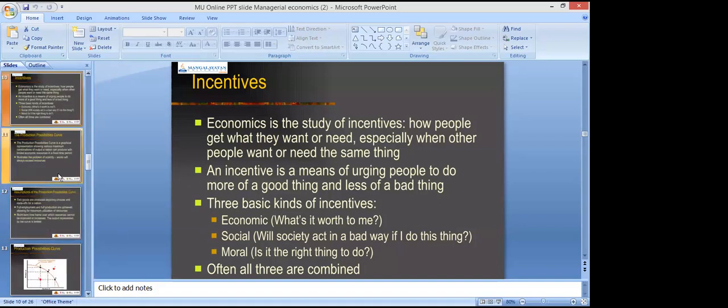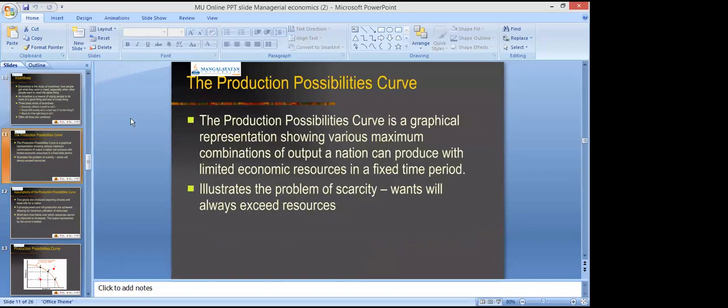Now the very important concept that you can see on your screen is called the production possibility curve, PPC. PPC is a very important concept because I have told you earlier, there is a problem of scarcity of resources. We have to give up one commodity in order to produce more of another commodity, right? So PPC is a graphical representation showing various maximum combinations of output of a nation, which can be produced with limited resources in a fixed period of time.